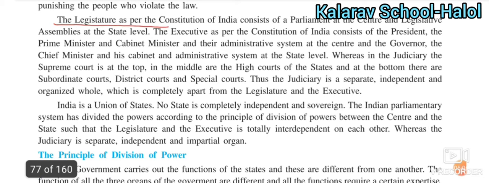The legislature, as per the Constitution of India, consists of the Parliament at the center and legislative assemblies at the state level. This is the most important point.